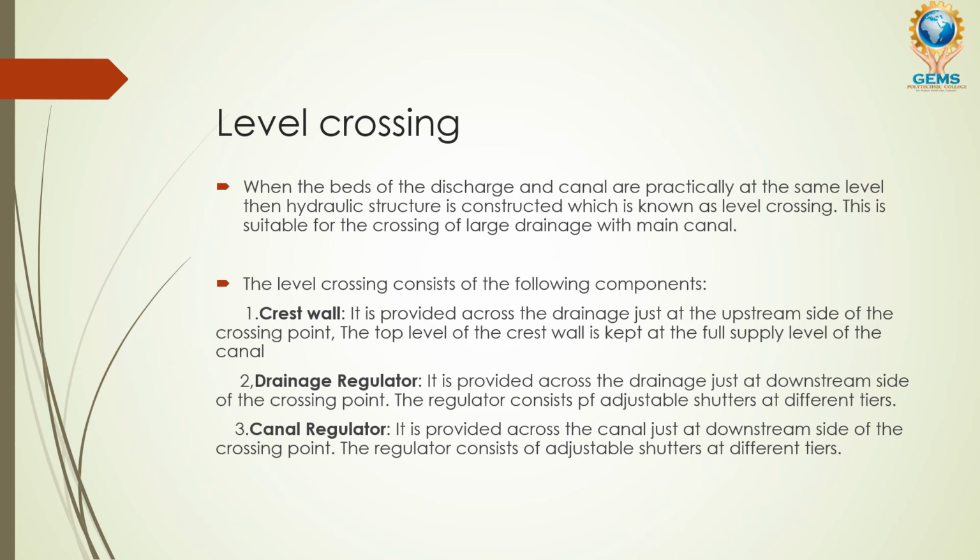Here in the third type, as I explained, the two streams are going to be intermixed. The main drainage and the main canal are going to be intersected. So you are going to construct three different structures or components in this level crossing. The first one is the crest wall, the second one is the drainage regulator, and the third one is the canal regulator.